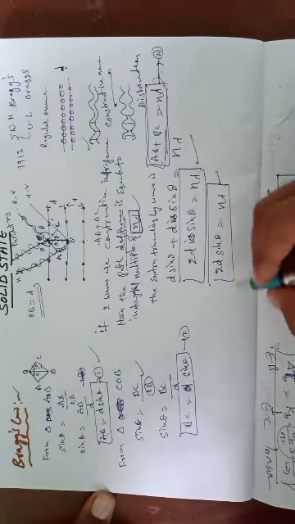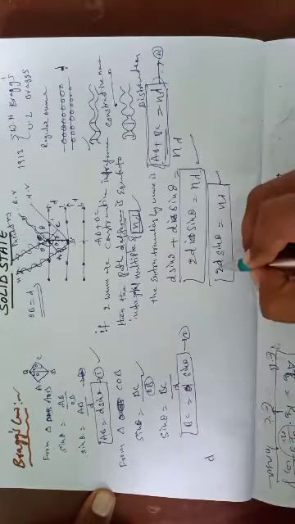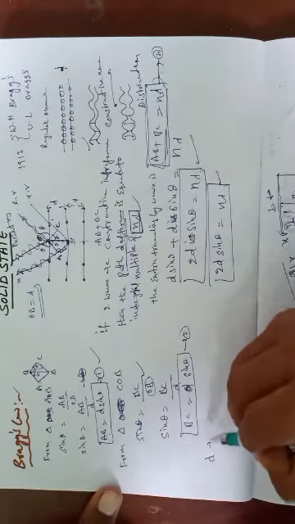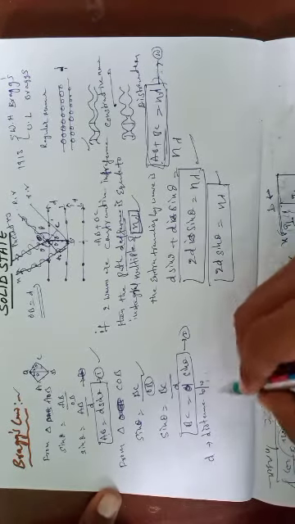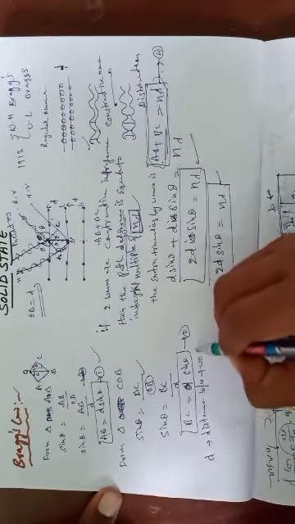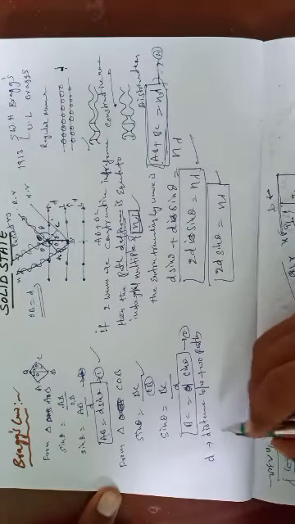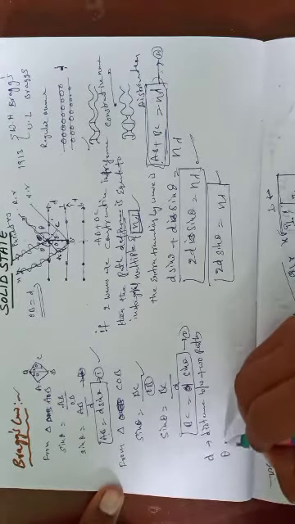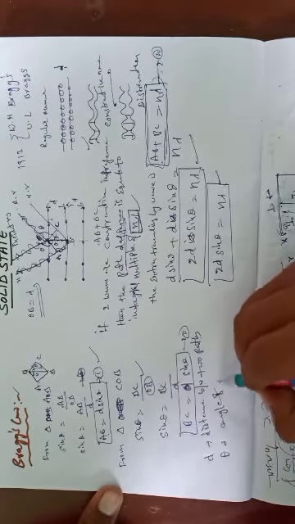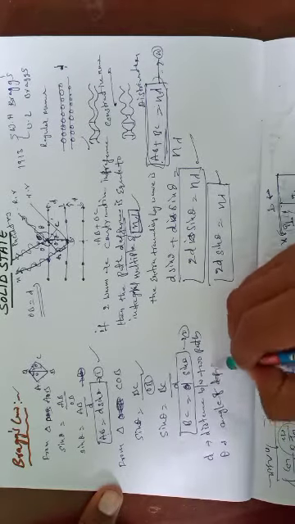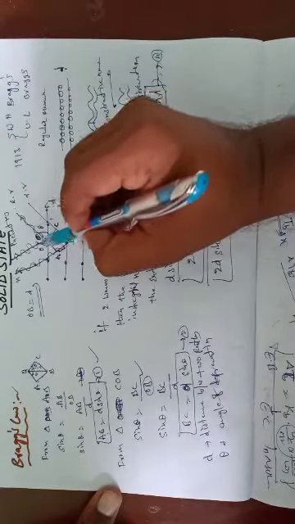In the equation, d means the distance between two planes. Next, theta means angle of diffraction. Suppose this is theta, the angle of diffraction.